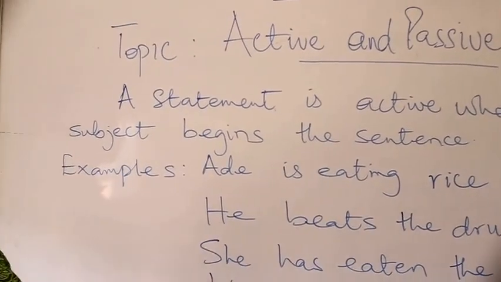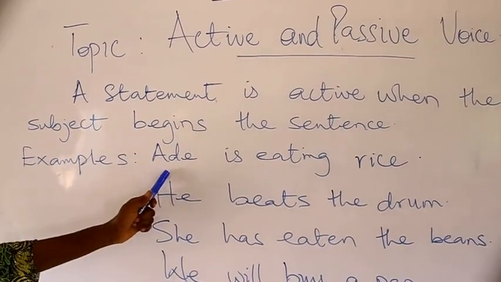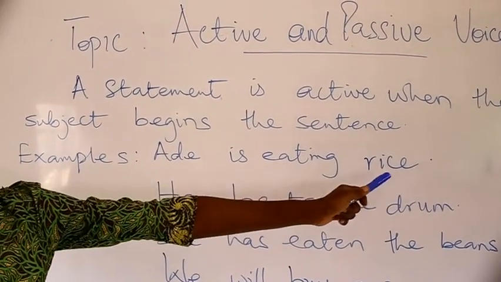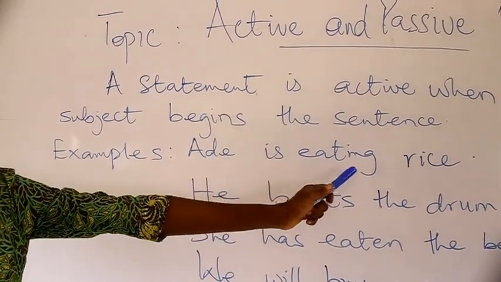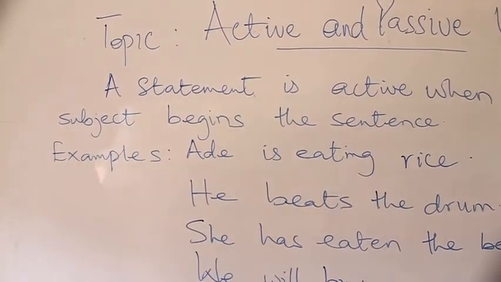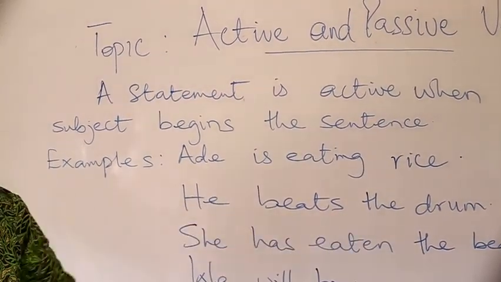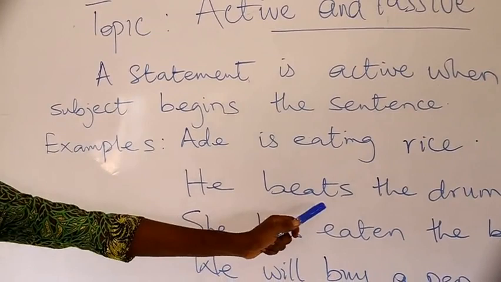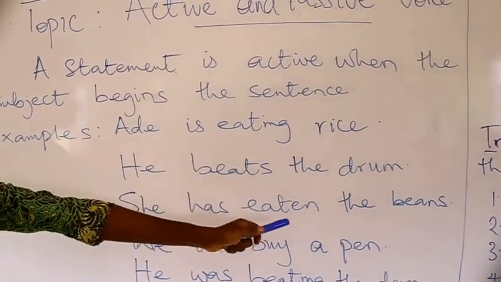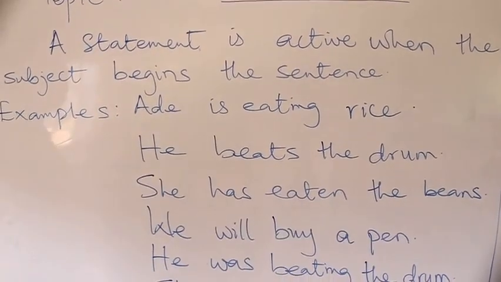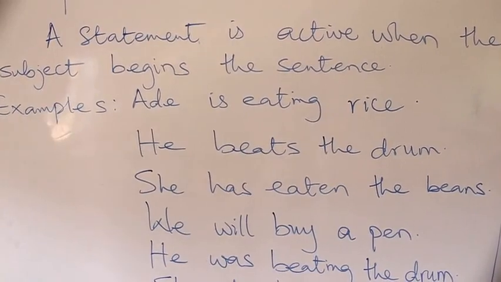Let us look at the following examples. Ade is eating rice. He beats the drum. She has eaten the beans.